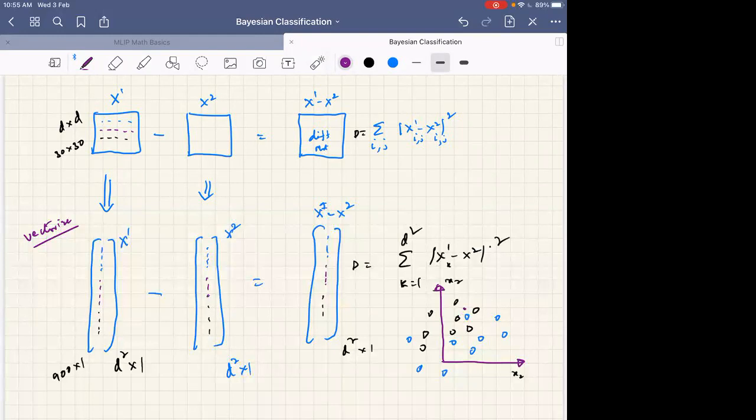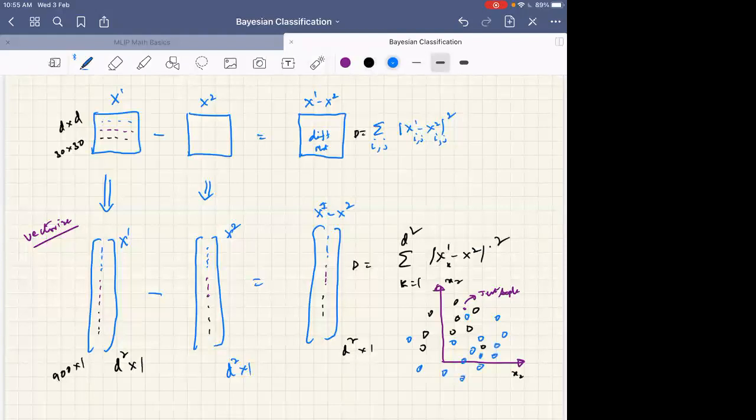Assume that this pink test sample is closer to a blue dot or a black dot. Black dots are all class 1 samples, and blue dots are all class 2 samples.